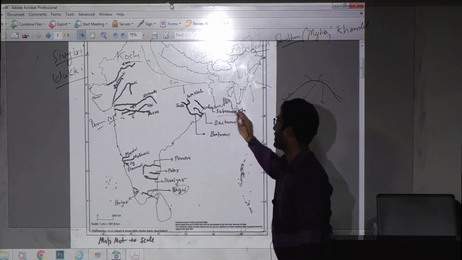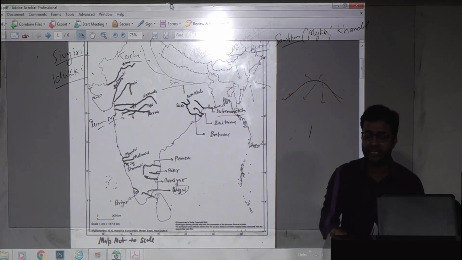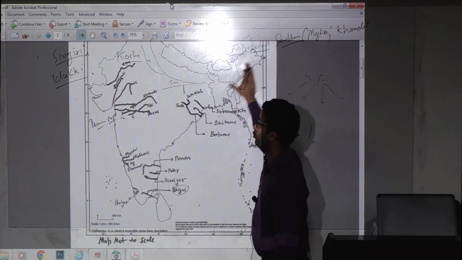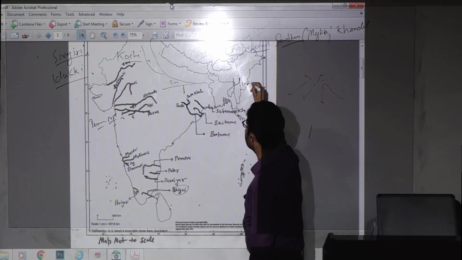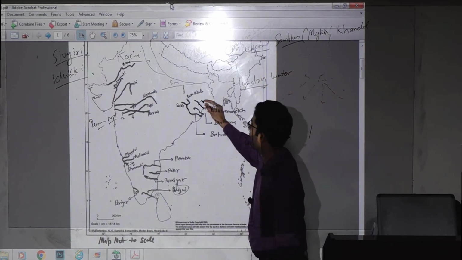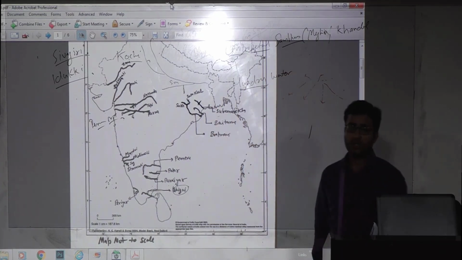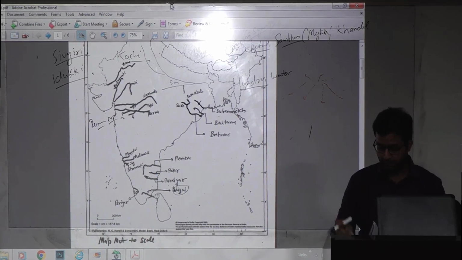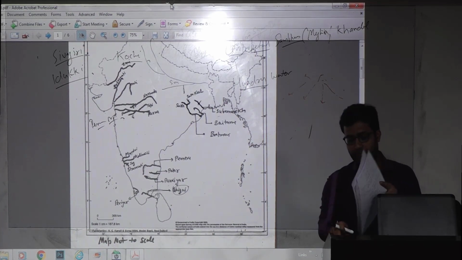So this is Subarnarekha. It originates near Ranchi, Chota Nagpur plateau. There is a waterfall on Subarnarekha, Hundru. Hundru waterfall is on the Subarnarekha river. We have a waterfall Hundru, on the Subarnarekha river.